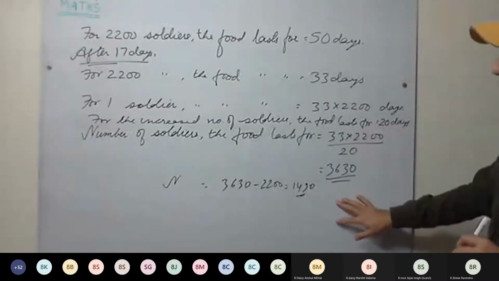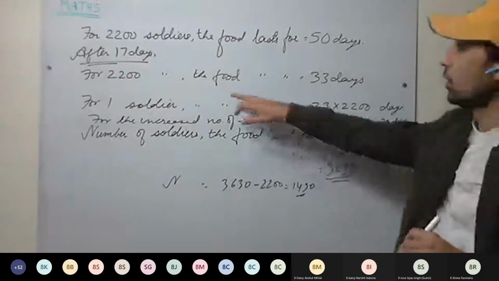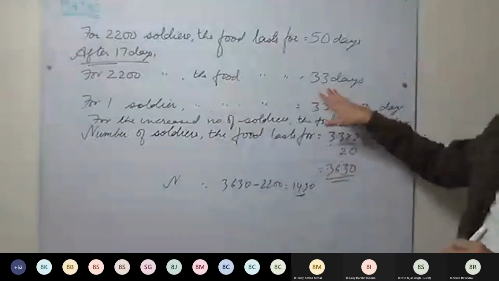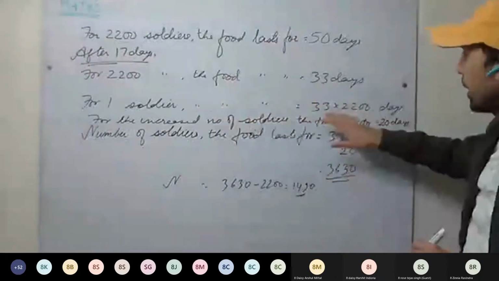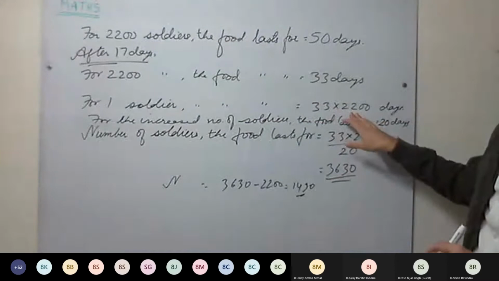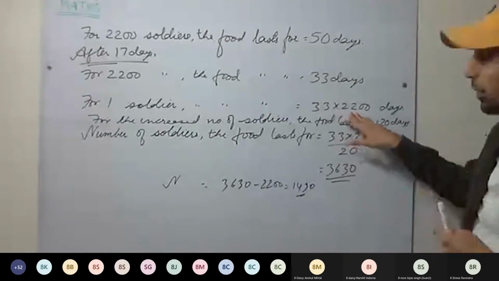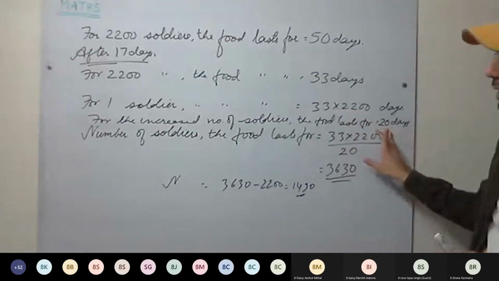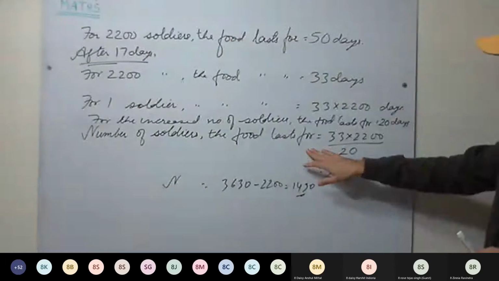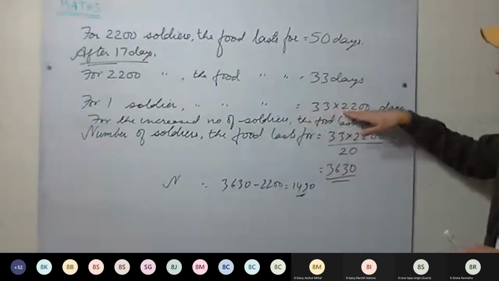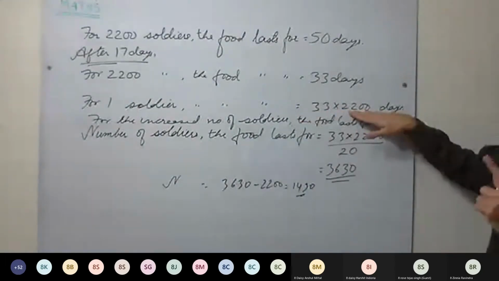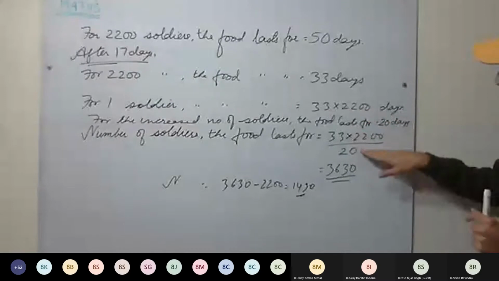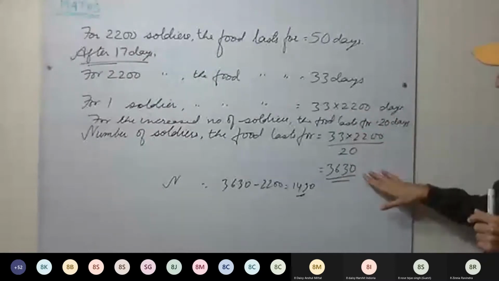Okay, this is one way. For 2200, food lasts for 30 days. For one soldier, it will last for these many days. For the increased number of soldiers, it lasts for 20 days. So the number of soldiers the food lasts for equals the food for one soldier divided by 20. That will give us the number of soldiers eating the food.